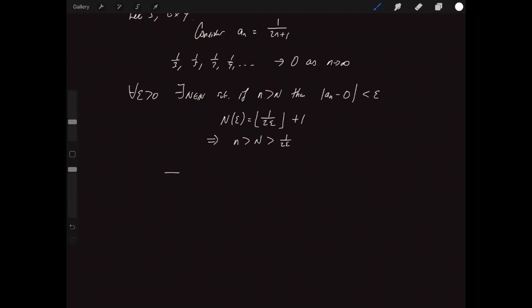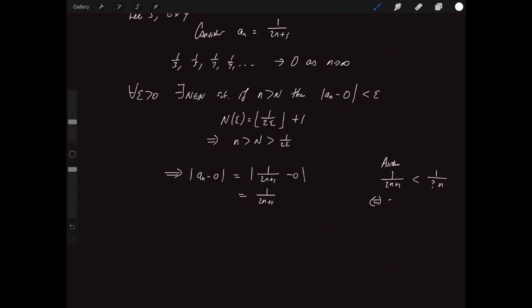And we want to know what are the implications for a_n minus 0, which is 1 on 2n plus 1 minus 0, which is just 1 on 2n plus 1. Now here's where this subtle little difference from the previous one comes in. We've got our little aside over here. 1 on 2n plus 1, we want that to be less than 1 on something times n, just because that plus 1 is really inconvenient.